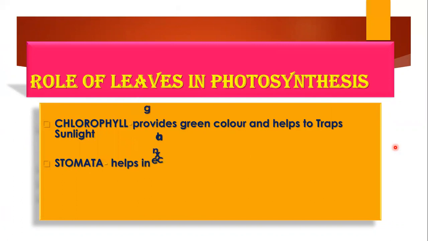The stomata are the small, tiny pores which are found on the surface of the leaves. Through the stomata, carbon dioxide from the atmosphere enters the leaves, as stomata help in gaseous exchange. So through stomata, carbon dioxide from air enters the leaves, and oxygen, the byproduct of photosynthesis, goes out. And water also goes out of the leaves through a process called transpiration through these stomata. So the role of the leaf is very important in the photosynthesis process.